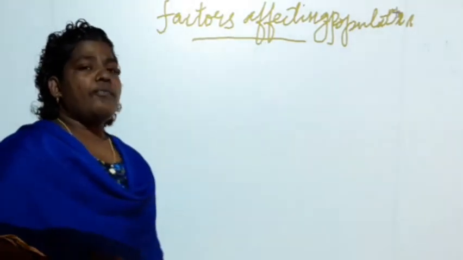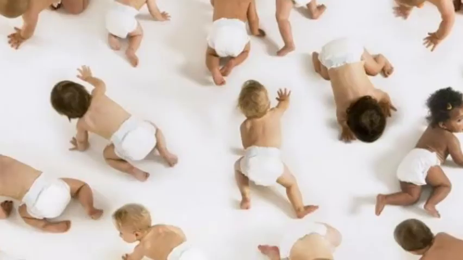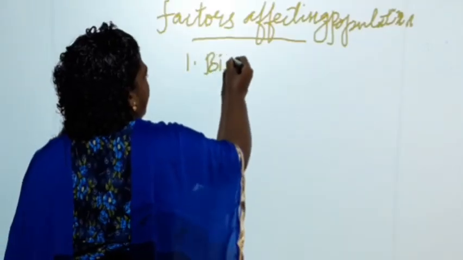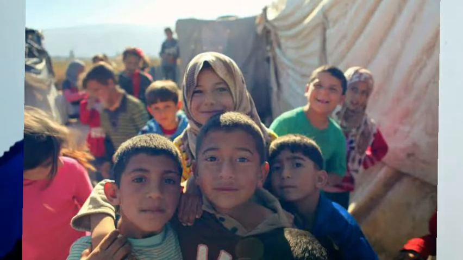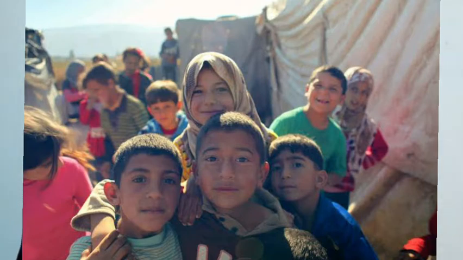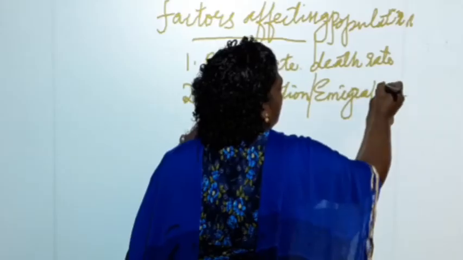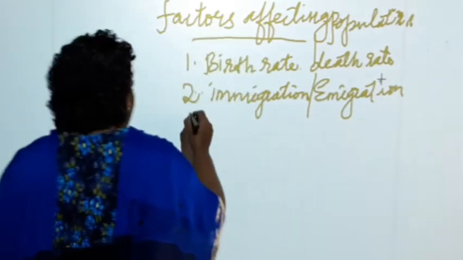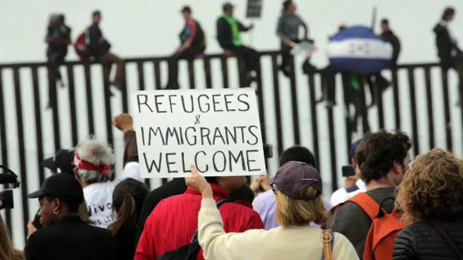Okay, now what are the factors? There are 8 important factors. First one is birth rate and death rate. And the second one is immigration and emigration. And the third one is influx of refugees.